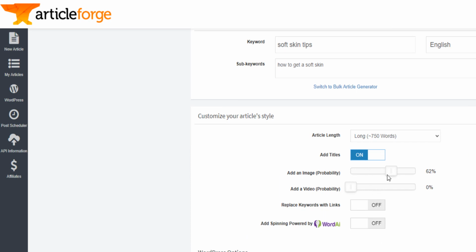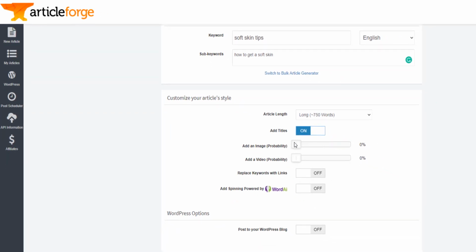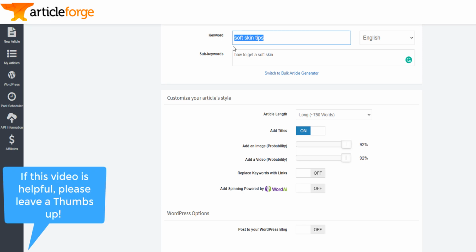Now, what I like about it is that it also has a probability to add an image in the finished article and even a video. If you make it 100%, then you will have an image and a video in the article about soft skin tips. Now why is it important?